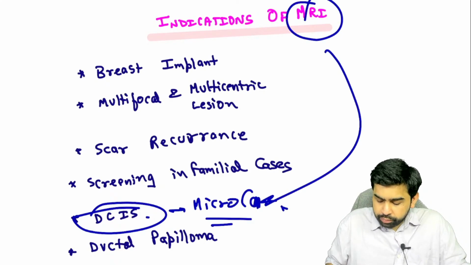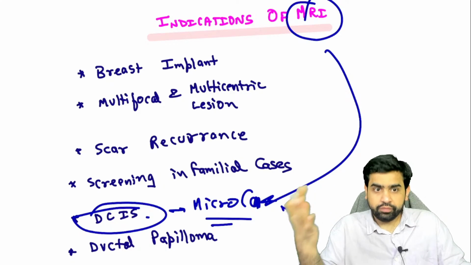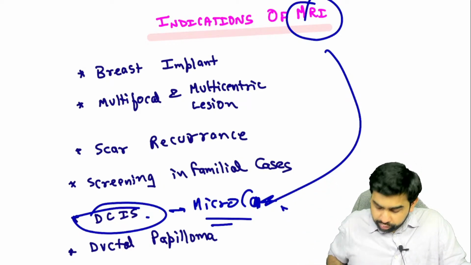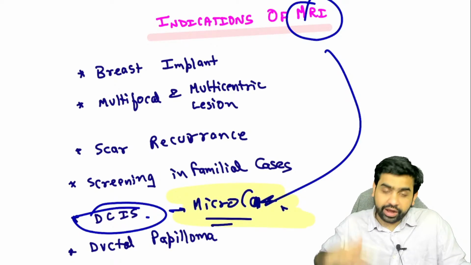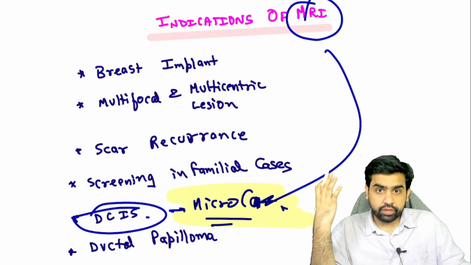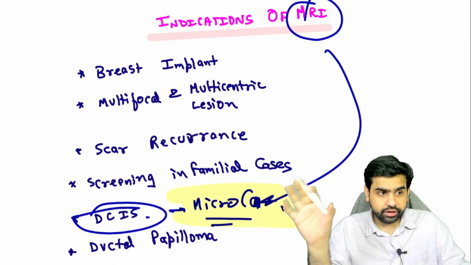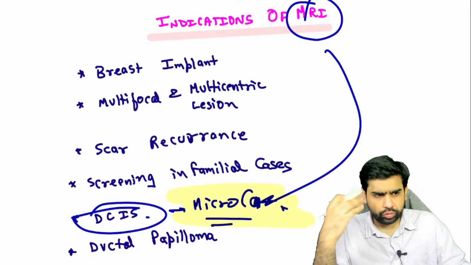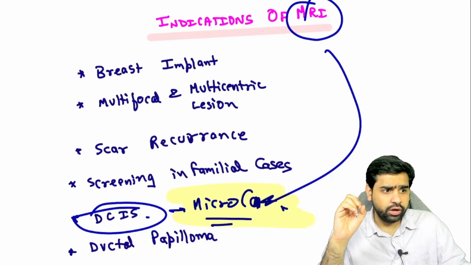With this particular logic, don't get confused. Yes, we do get microcalcifications in ductal carcinoma in situ, but it is not the only thing you get. There are other architectural changes as well, which are very well picked up by an MRI. So yes, in ductal carcinoma in situ, we do an MRI. Then we have a ductal papilloma, not a mandatory investigation. Hence malignant. So you understand my point.